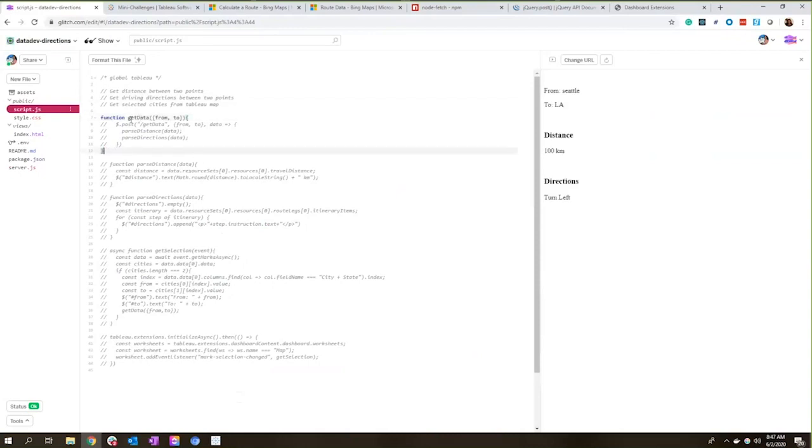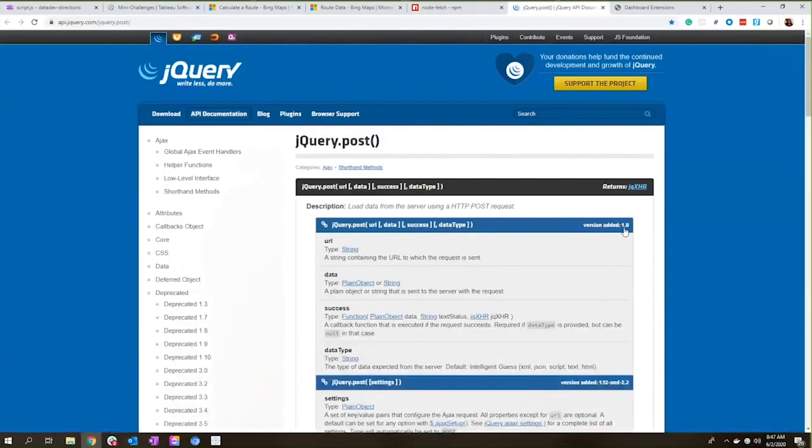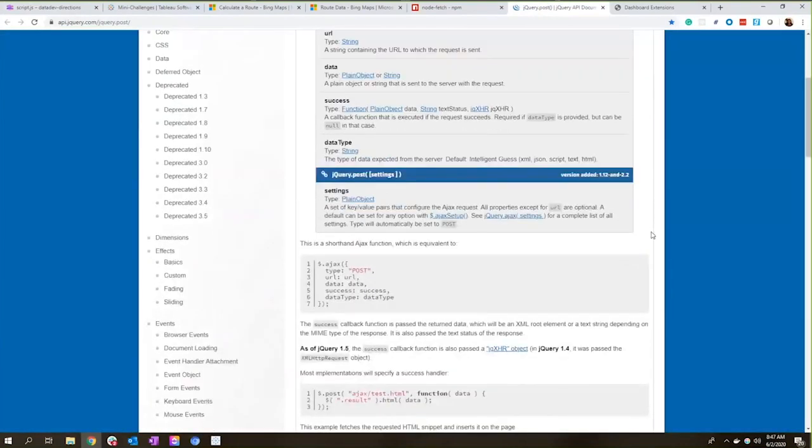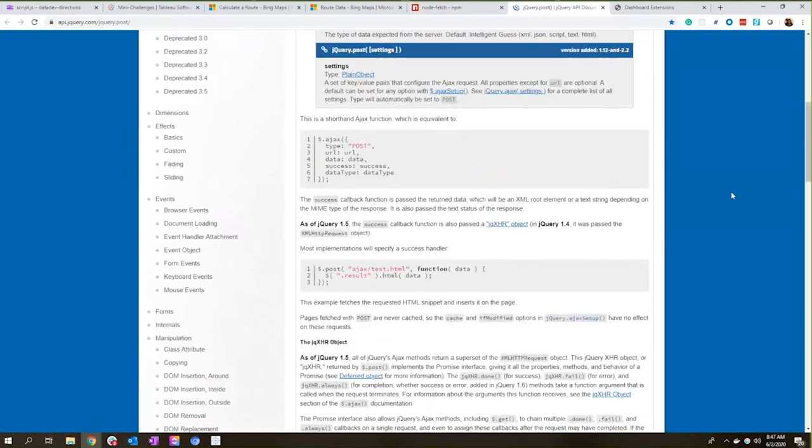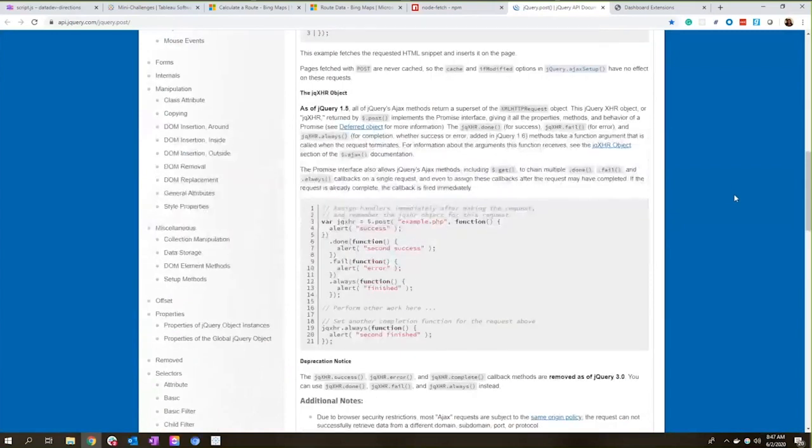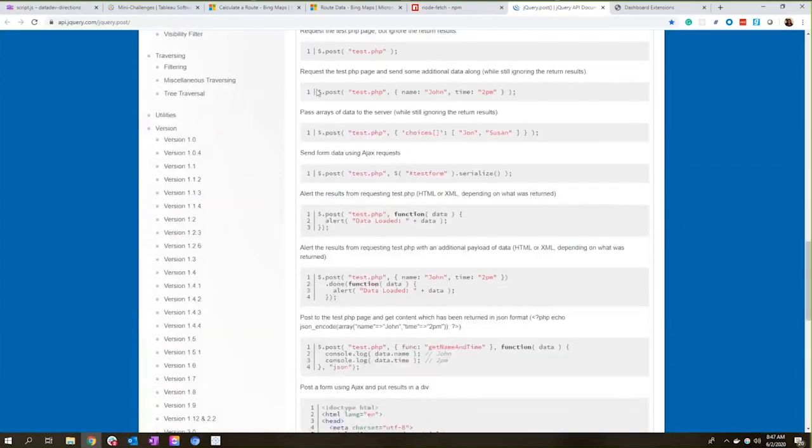All right, so my getData function needs to take a from and a to, right? Where are we trying to get the distance and the directions for? Then I'm going to use jQuery post. If you take a look at jQuery post, it's just a shorthand for the typical AJAX function, but you can send requests over HTTP, and the post method just makes it really simple to do so.